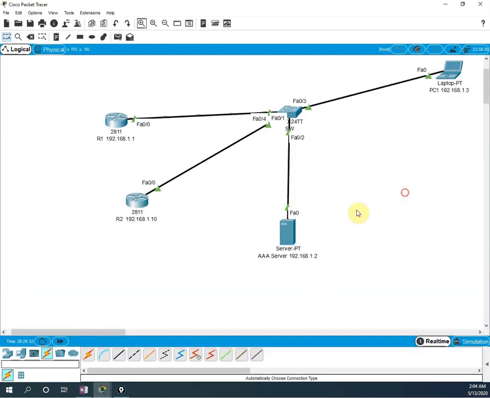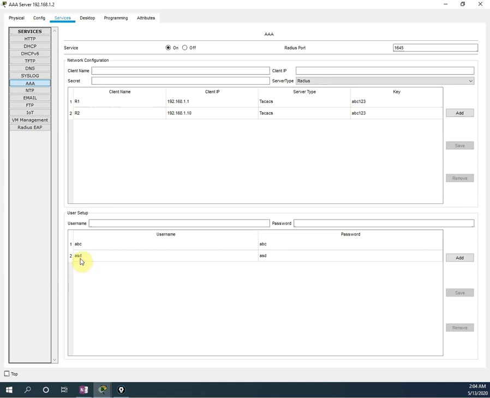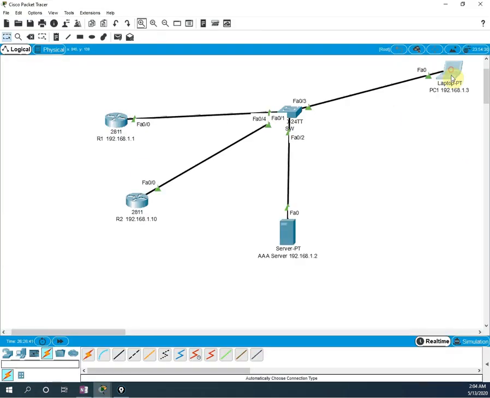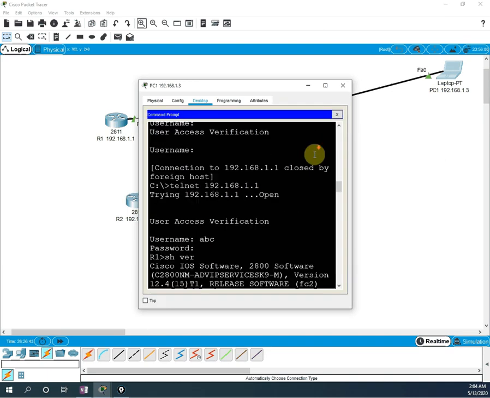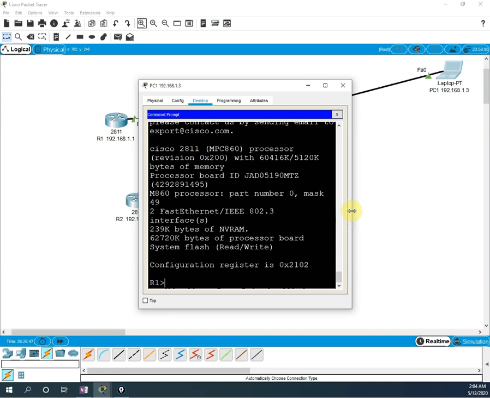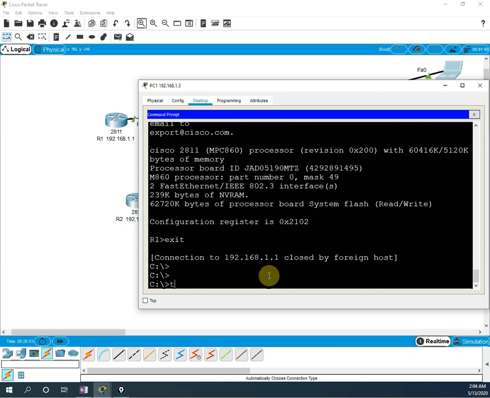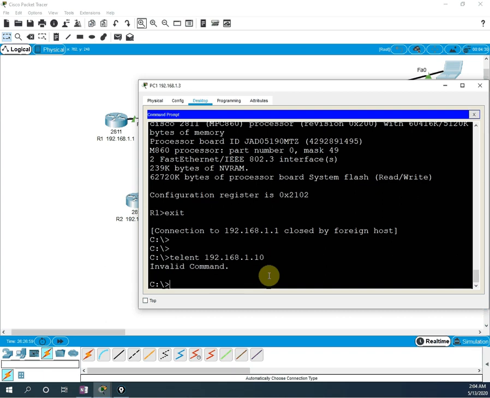This is our PC, and here we added router R2 also. So these two users we already have. So let me go here and I will open this one. I am going to command prompt and I am going to telnet. Okay, so if I want to telnet the second router, how I can telnet? First of all I will exit this. I will write telnet and then IP address 192.168.1.10. Okay, 1.10, or what is the IP address we wrote for this router?